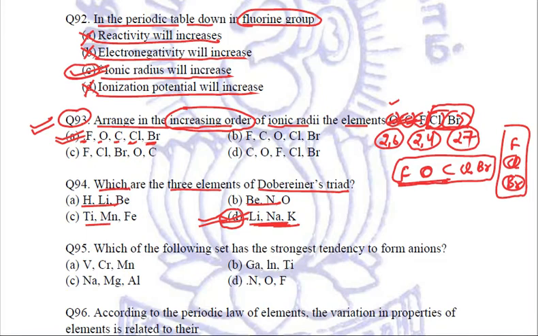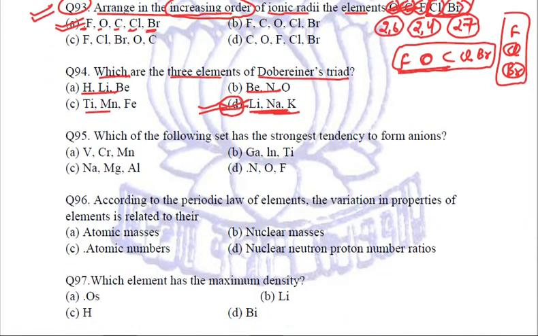Clear? Next question is, which of the following sets has the strongest tendency to form anions? When we are talking about the strongest tendency to form anions, we'll be considering all the non-metals, because non-metals will form anions.